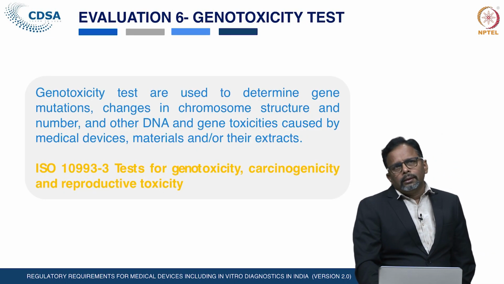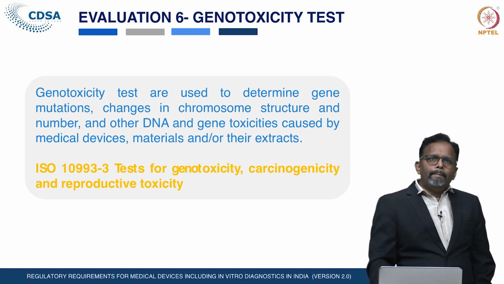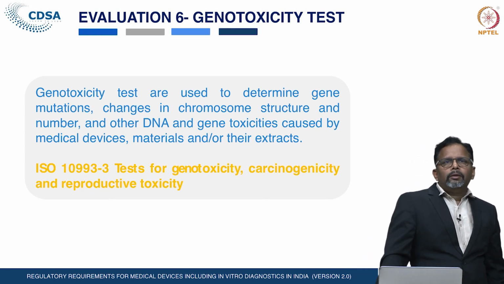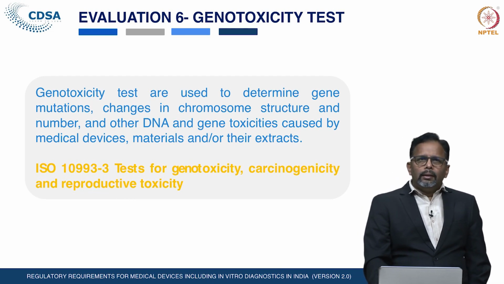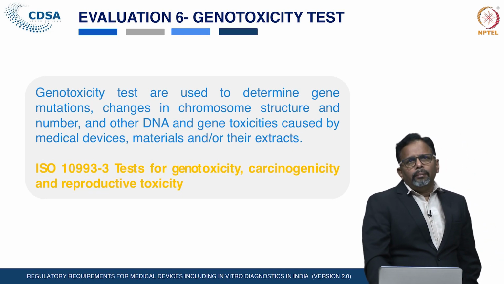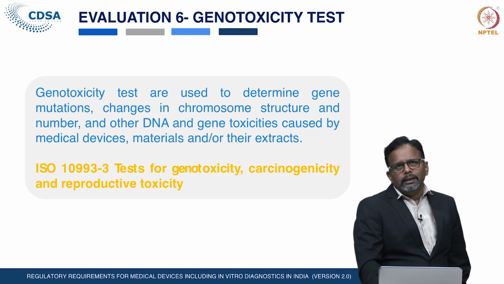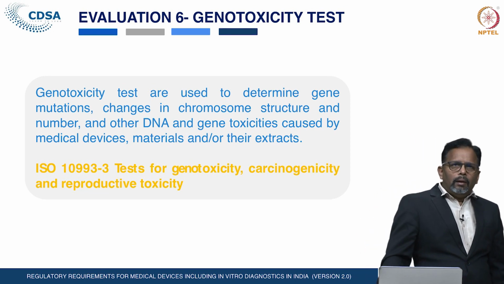Genotoxicity test: ISO 10993 series 3 gives the details about the genotoxicity test. These tests are used to determine gene mutations, changes in chromosome structures, and the number and other DNA and gene toxicity caused by the medical devices or materials and or their extract.